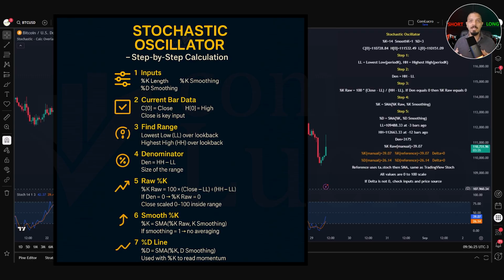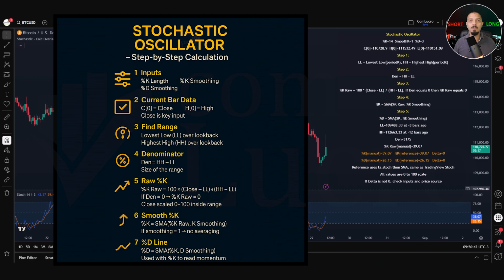Step 3. We calculate the raw %K. The formula is 100 times close minus LL divided by HH minus LL. If the denominator equals 0, %K raw is set to 0. This places the close on a scale from 0 to 100 inside the recent range.